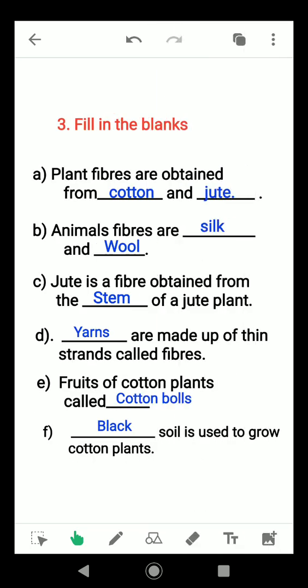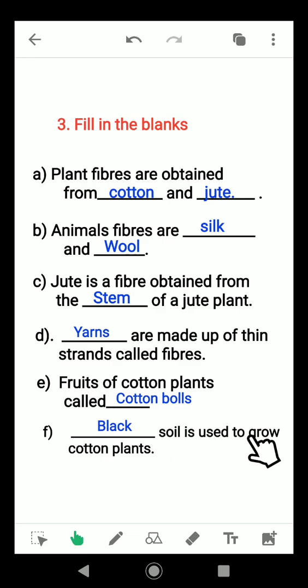Fill in the blanks. Plant fibers are obtained from cotton and jute. Animal fibers are silk and wool. Jute is a fiber obtained from the stem of a jute plant. Yarns are made up of thin strands called fibers. Two more important questions are added. Fruits of a cotton plant is called dash. This cotton balls.